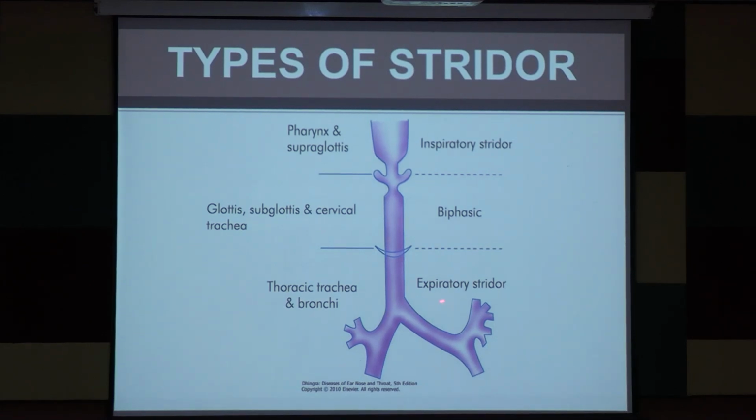If the Stridor is heard mainly during the expiratory phase of respiration, the abnormality is in the thoracic trachea or bronchi. The trachea is classified as cervical or thoracic. If the obstruction is in the glottis, subglottis or cervical trachea, then the Stridor will be heard during both inspiration and expiration, that is, biphasic Stridor. Is it clear?